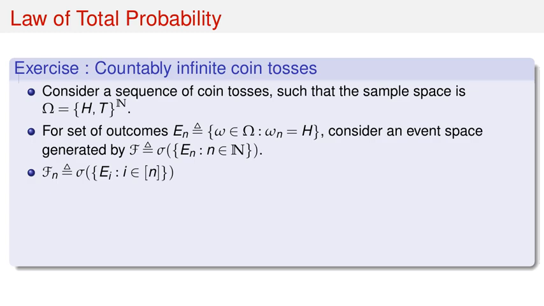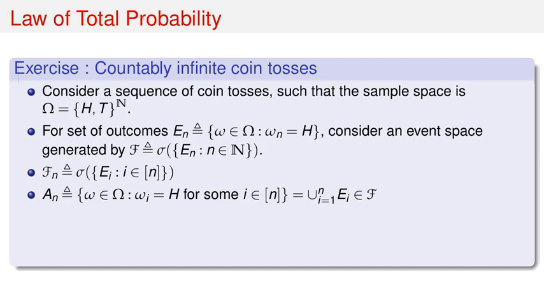Let F_n be the sigma algebra generated by the first n of these events, E_i for i in 1 to n. Let A_n be the event that there is at least one head in the first n tosses. So A_n is the union from i equals 1 to n of E_i. Clearly A_n is in F.